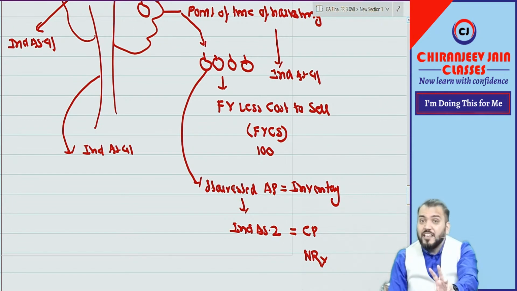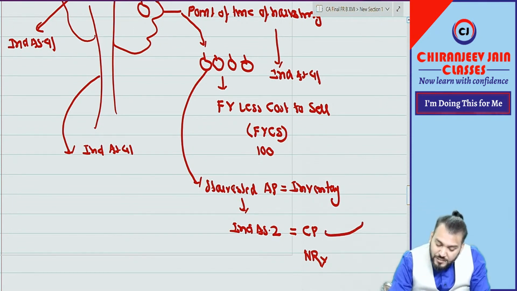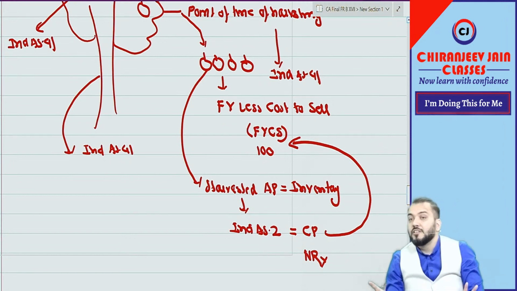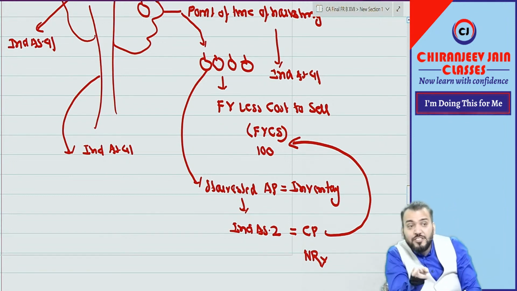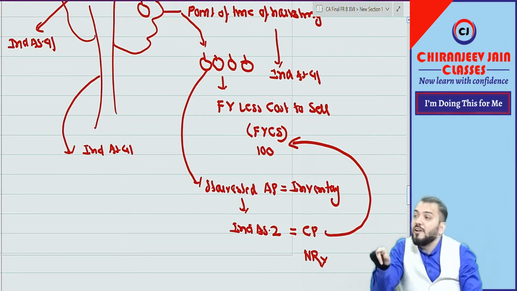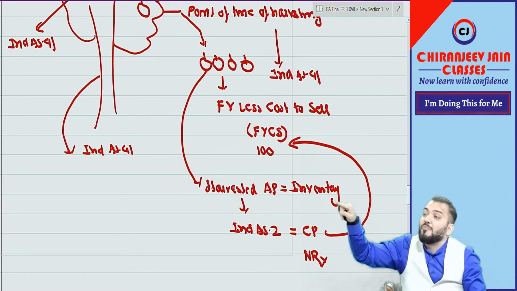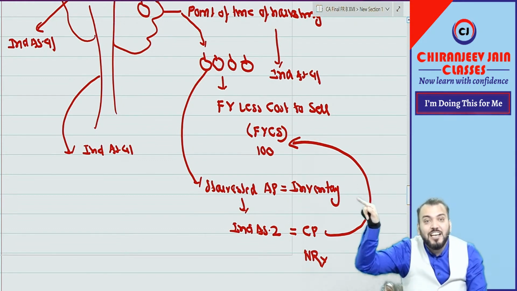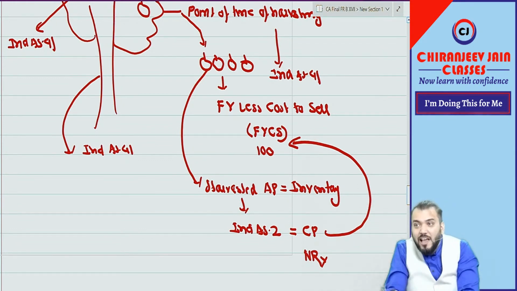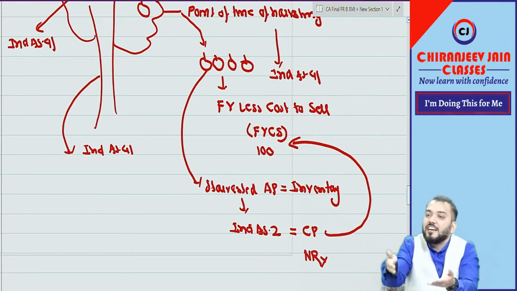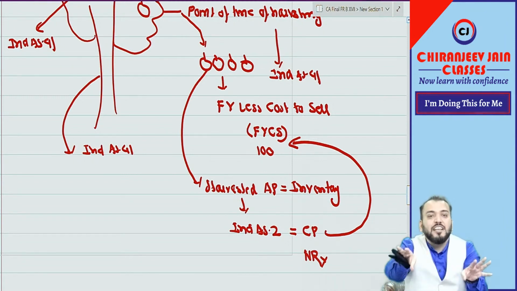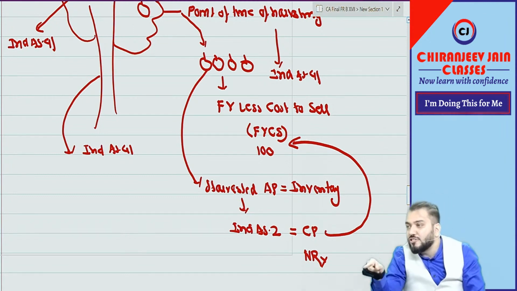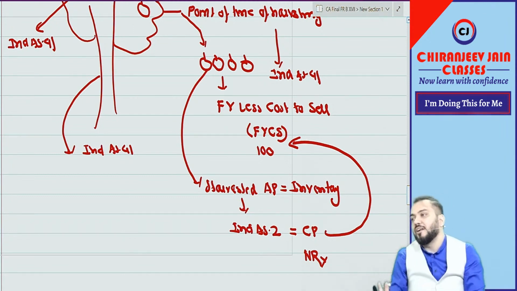So one clarification has been given. The cost price of such harvested agriculture produce will be equal to fair value less cost to sell at the point of harvesting, as per which Ind AS? Ind AS 41. So to apply Ind AS 2 on such agriculture produce, one clarification has been given. The cost price will be equal to fair value less cost of sale at the point of harvesting.